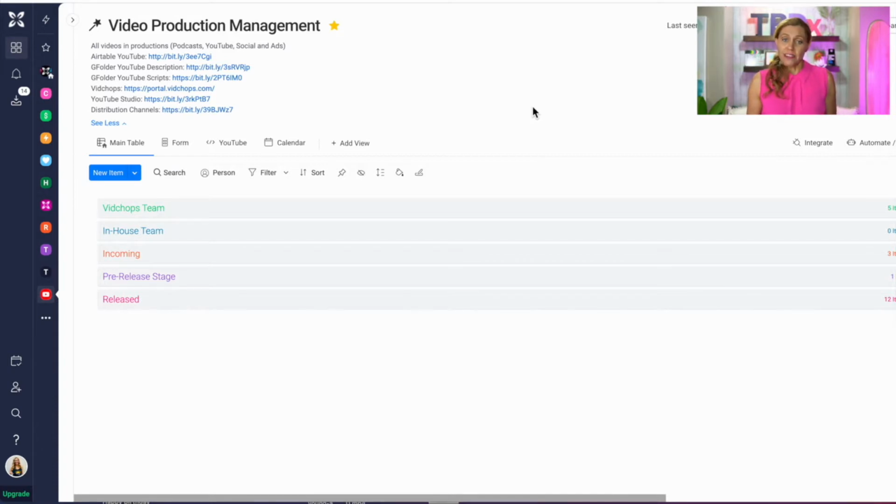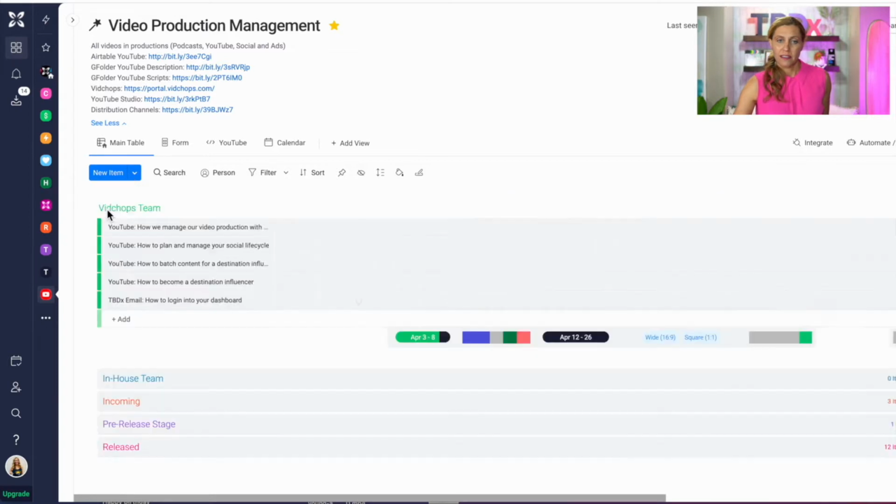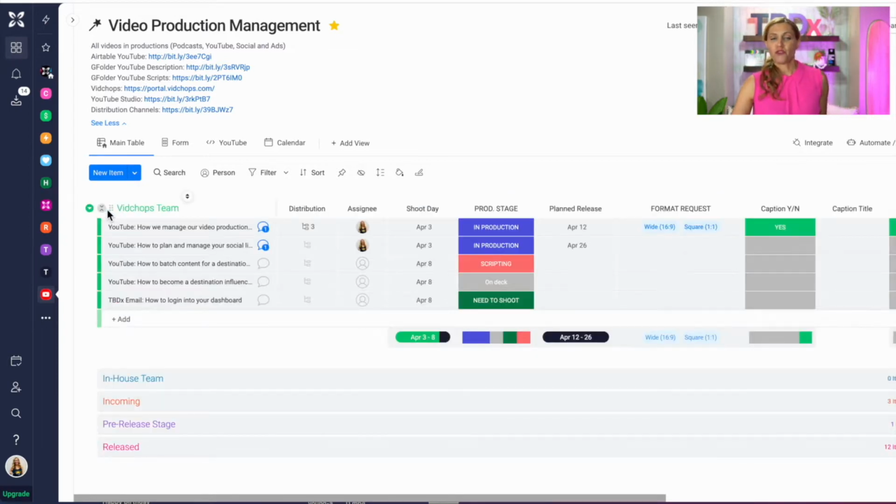Below that, you're gonna see these 5 groups, what we call groups here in this workspace. This is where all of the videos are gonna be housed and the different stages that we're gonna go over next. So I'm gonna expand the group so we can take a look at that. All right, so the first one we have is VidChops team. This is a video editing team that is working with us, and we are pushing the videos to them for our editing team. So I'm gonna break down the columns of this board in just a moment.